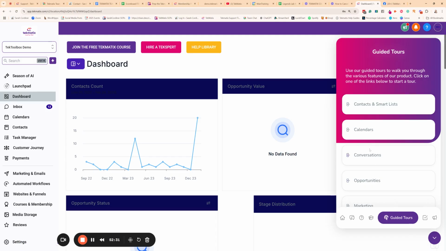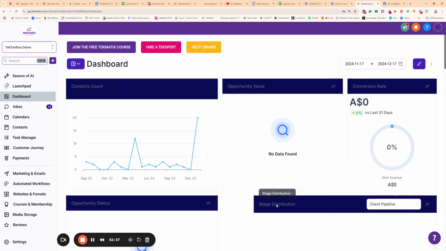Okay, there are endless ways for you to get step-by-step help guides and training on every single feature in the platform. And my favorite one to suggest is just booking that 1 hour call with a tech expert one-on-one who basically will come in, take over your account and help you get anything done.